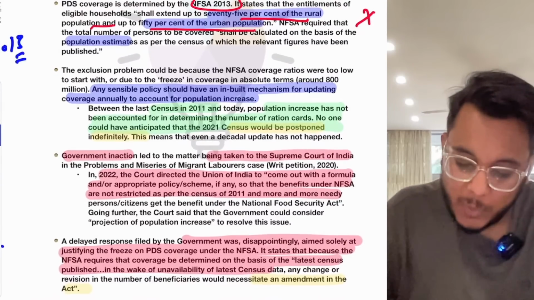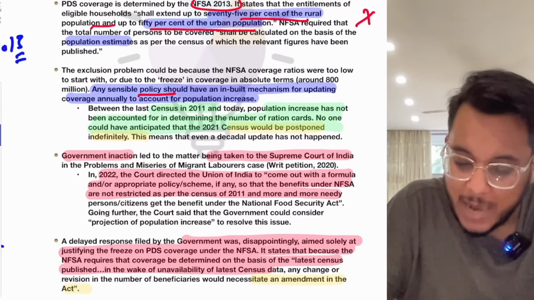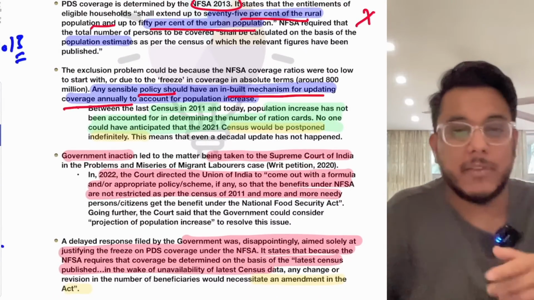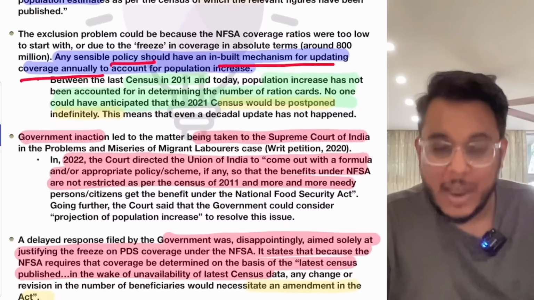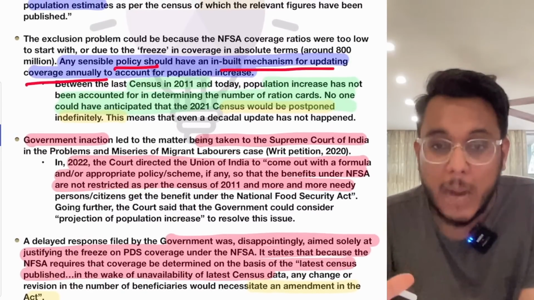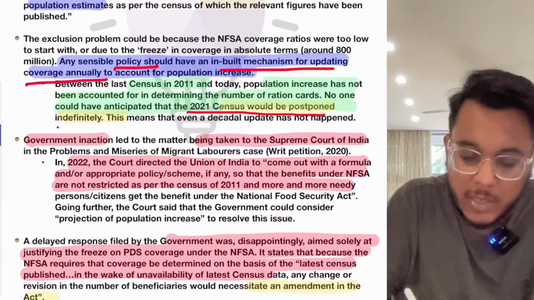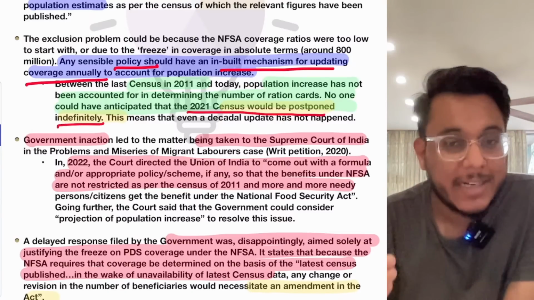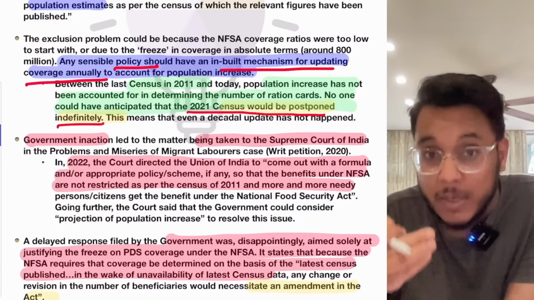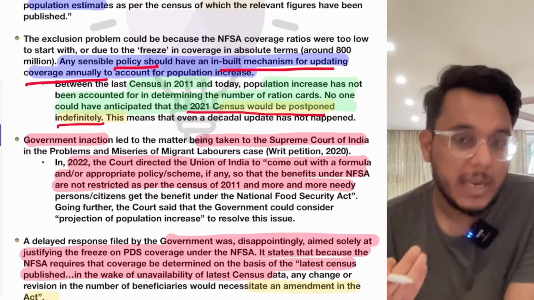Okay, it has been suggested that a sensible policy should have an inbuilt mechanism for updating the coverage annually, but we have not done any kind of updation up till now. And we know that the 2021 census would be postponed indefinitely. The government had said this. So when will these people who need food be covered?